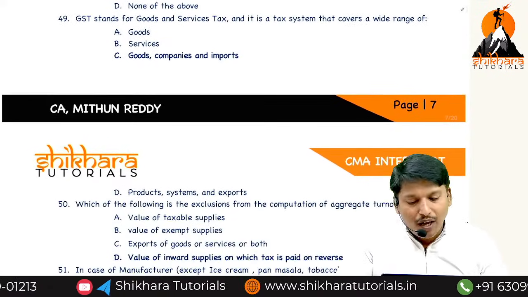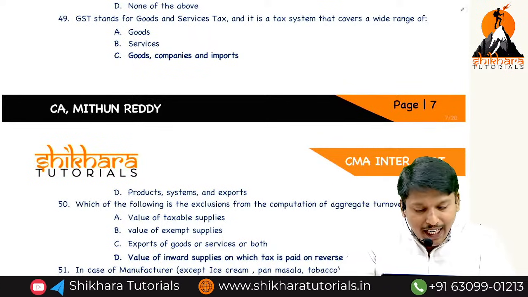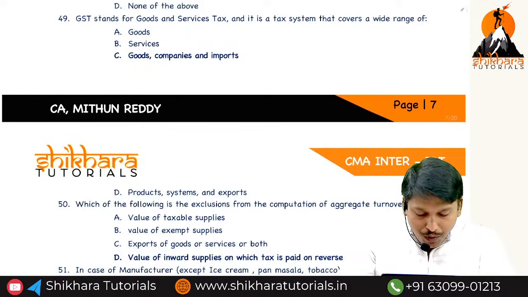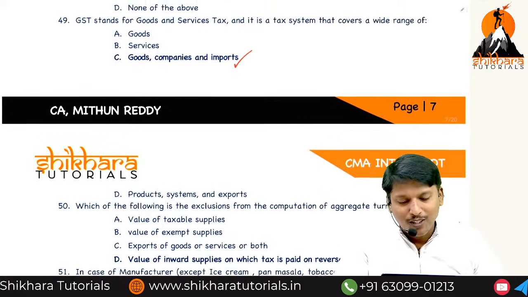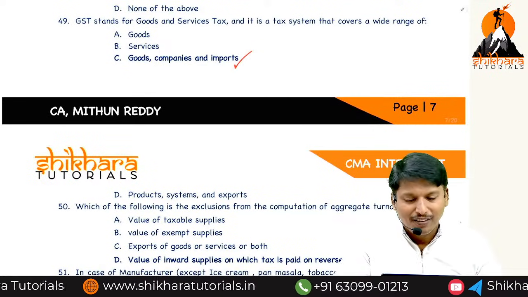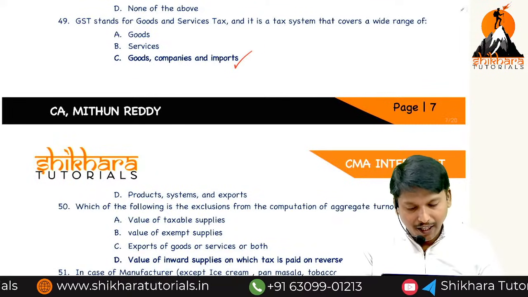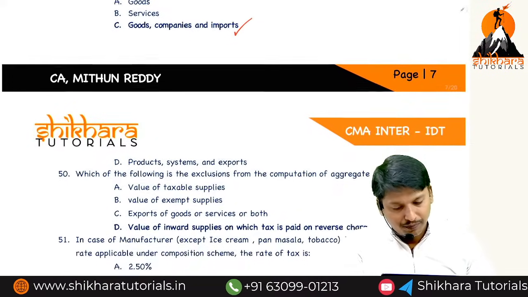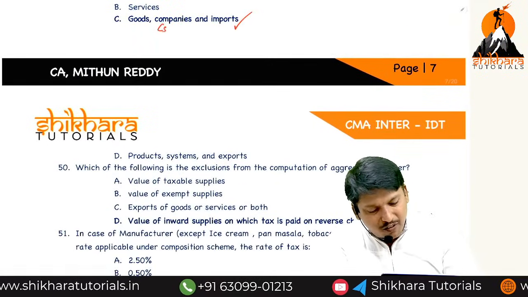GST stands for goods and service tax, and the tax system covers a wide range of goods, companies, imports also. Import also, why sir? Interstate supply. So, goods, companies and imports. Here companies, I think services also.